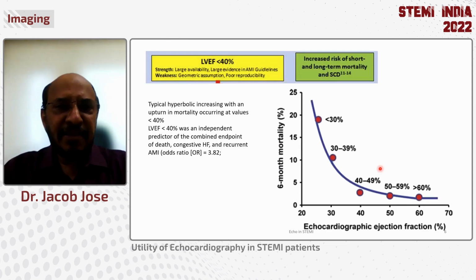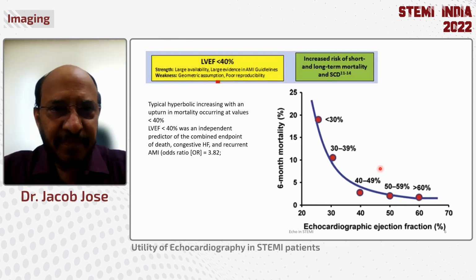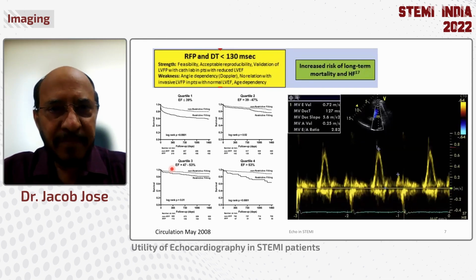Now, there are several things that are useful in our measurement. One is the ejection fraction. It is said that whenever the ejection fraction goes below 40, there is an increase in the mortality curve. So actually, LVEF less than 40 is an independent predictor of death and heart failure, and it is a very useful thing to do in our MI patients.